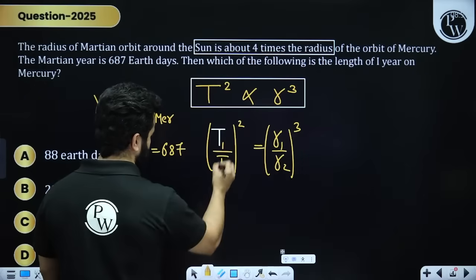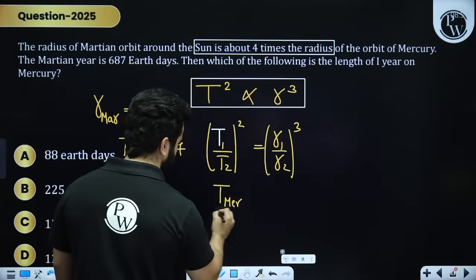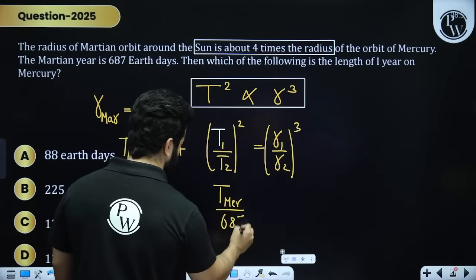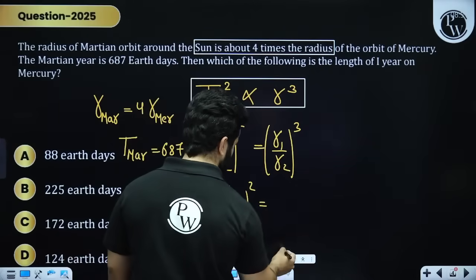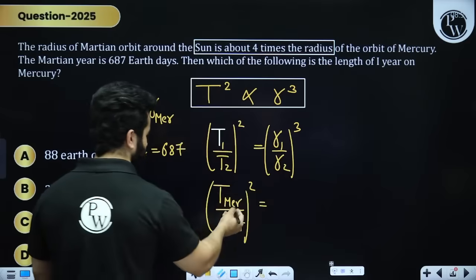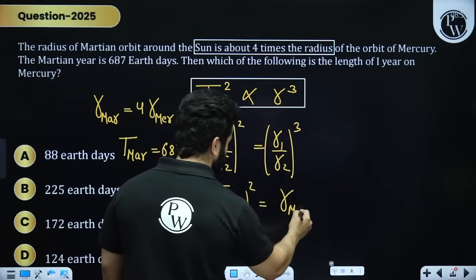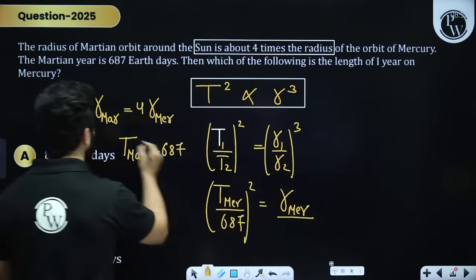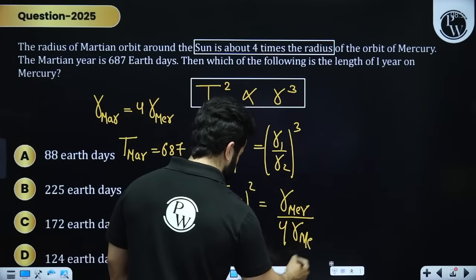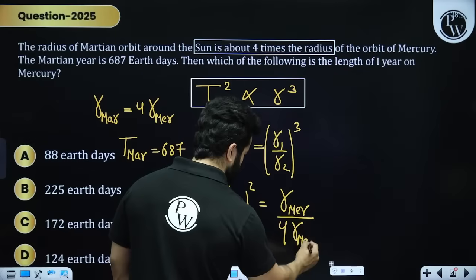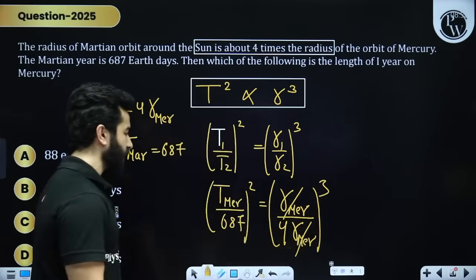So let's write 687 and let's square it, equal to R1 for Mercury, divided by, for Mars, 4 times the radius of Mercury, and cube of this. This thing can get cancelled out.